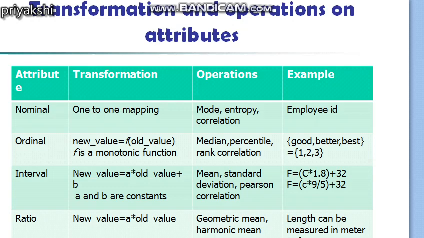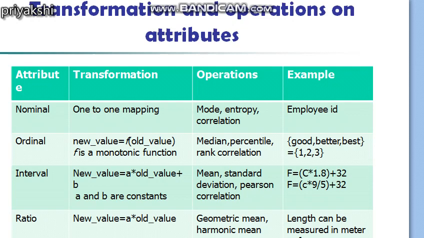So welcome my dear students to this video tutorial on the transformation and the operations that can be performed on the different types of attributes. In the last class we have seen what the different types of attributes are and what properties they possess. Okay, so this particular table is originally given by the psychologist S. Smith Stevens, who originally defined this type of attribute,